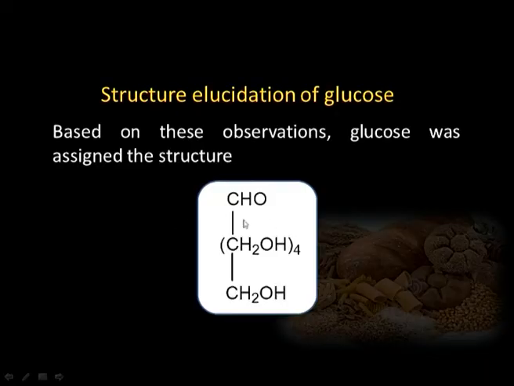So, based on all these basic reactions, glucose was assigned this particular structure: there is one aldehyde group, then overall there is a chain of 6 carbons, and each remaining carbon has one hydroxyl group. By considering this as the basic structure of glucose, we can explain all the reactions we have just studied.